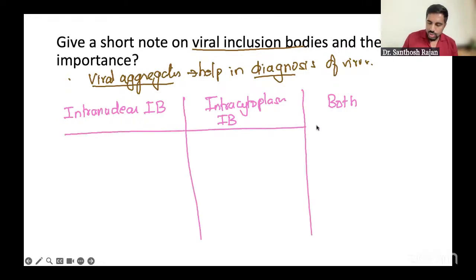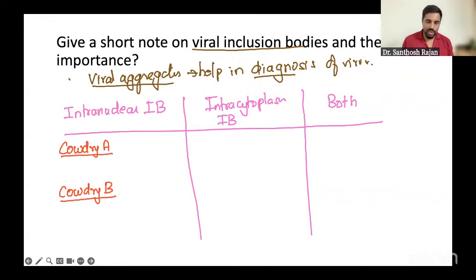So intranuclear is again classified into two things. What are they? They are Cowdry A and Cowdry B bodies. Okay, Cowdry A type bodies and Cowdry B type bodies.